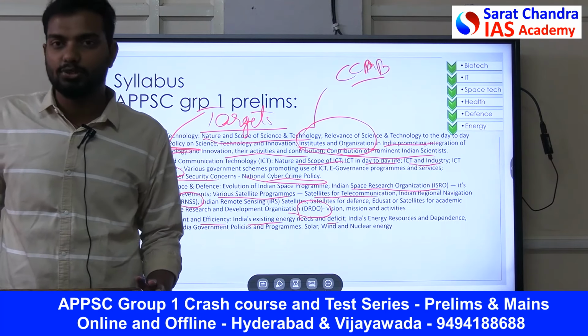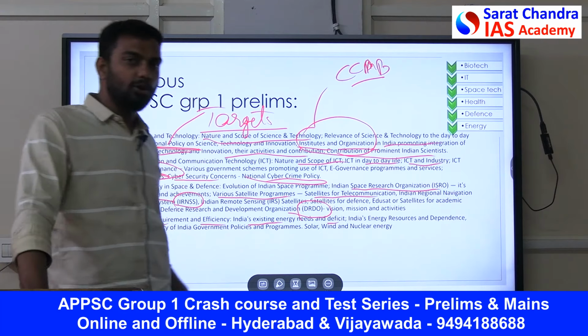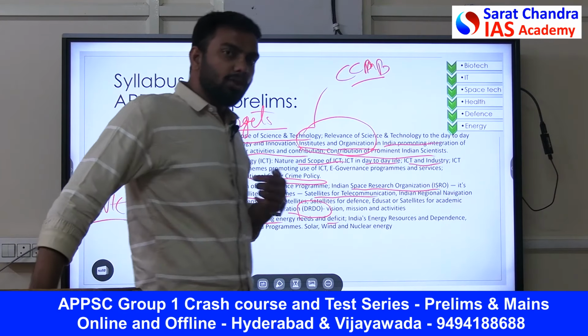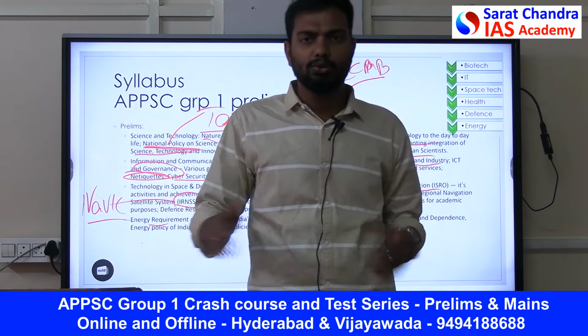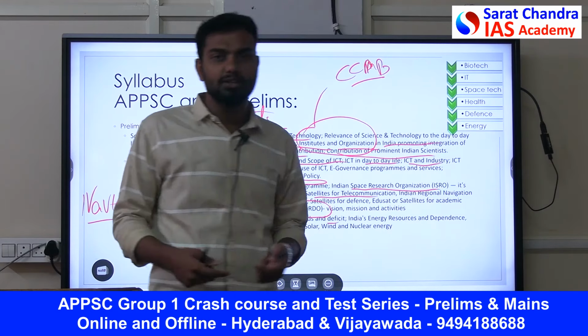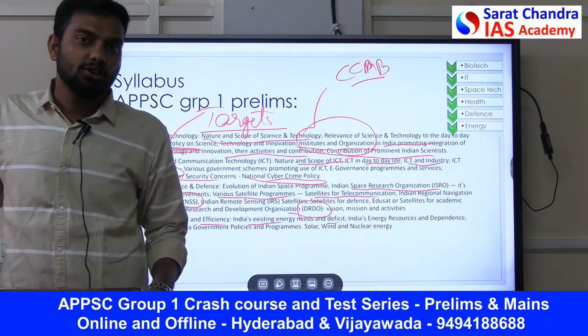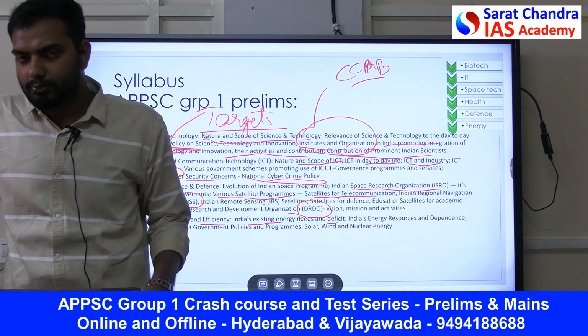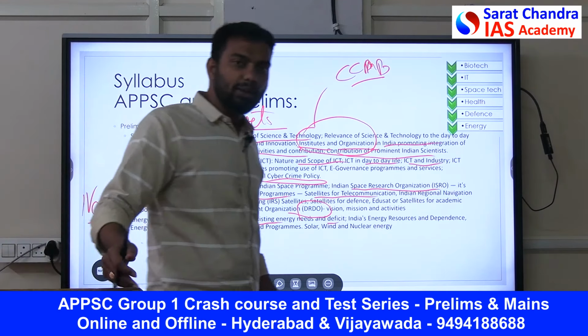Where does energy currently come from? What is the share of coal, what is the share of hydro, what is the share of wind? We'll discuss all those things, and then we'll also see what the aim is. What is our policy aim? We're trying to increase nuclear, increase the share of hydro energy, and increase the share of solar, especially given that Andhra is a coastal state. So we also have the advantage of tidal energy. And we are also trying to construct the nuclear plant at Kovada.